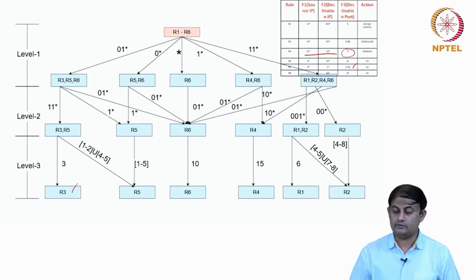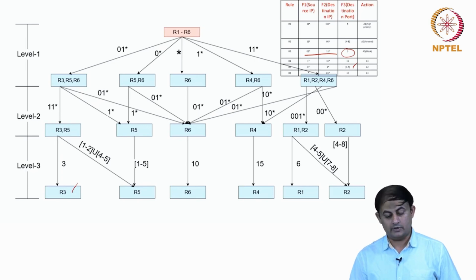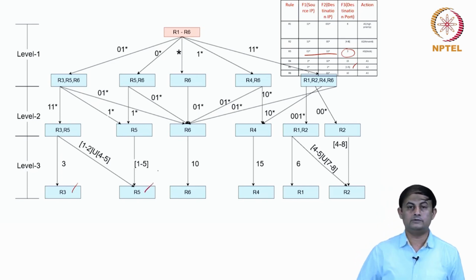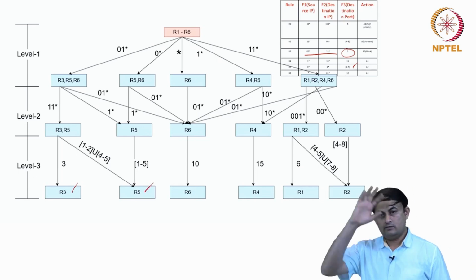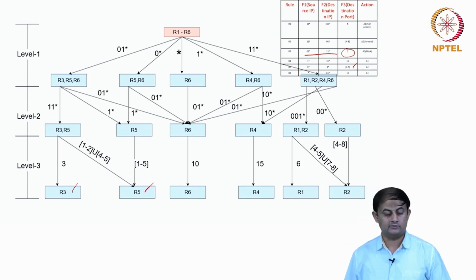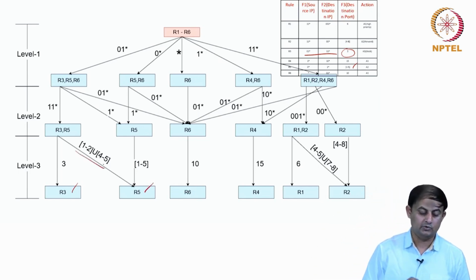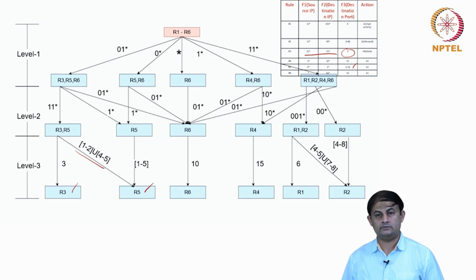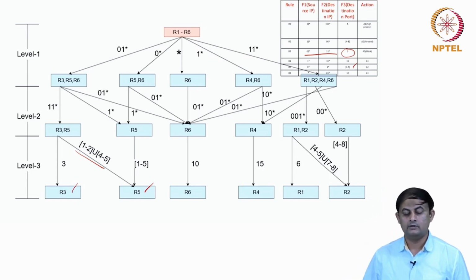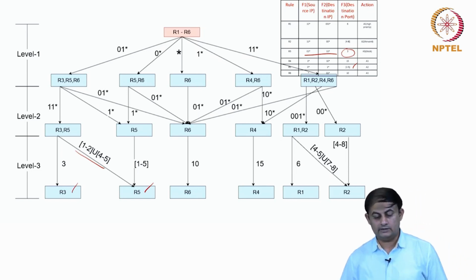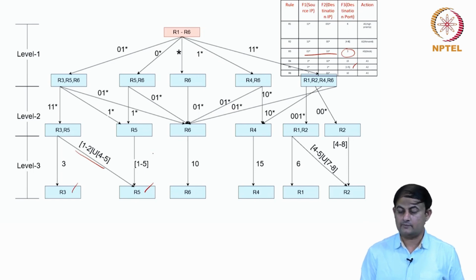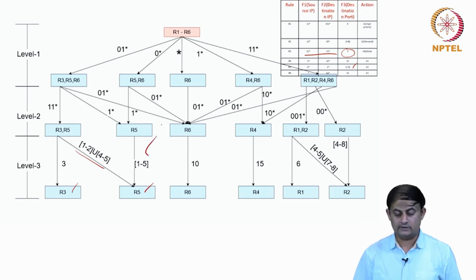I separated it out. For the remaining set of cases, what are those? When the port number is 1 and 2, and when the port number is 4 and 5, I need to use rule R5 to classify that particular packet. That is why I wrote 1 to 2 union 4 to 5 as one branch for this particular node. And I continue doing this. For rule R5, again 1 to 5 is there, so that is fine.